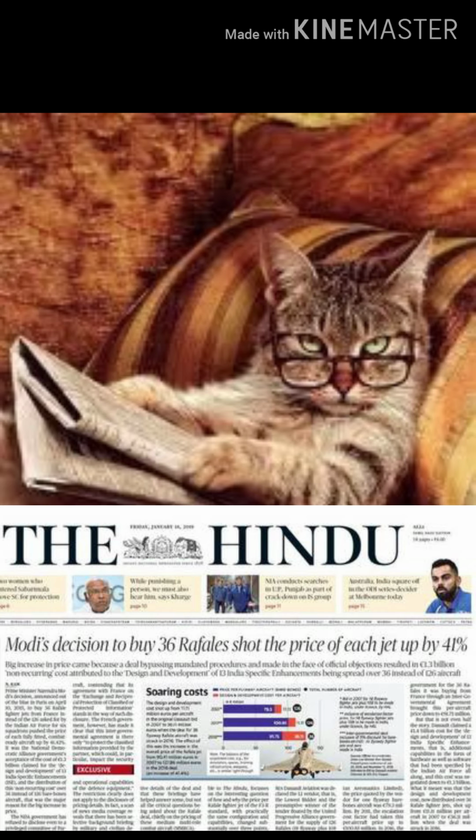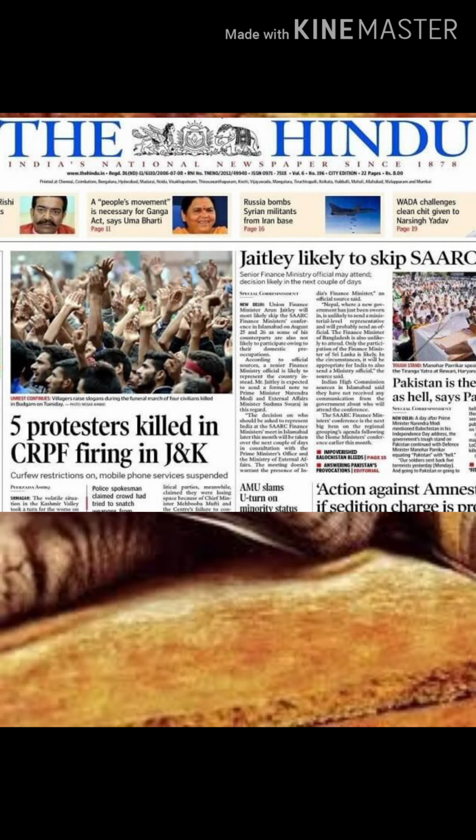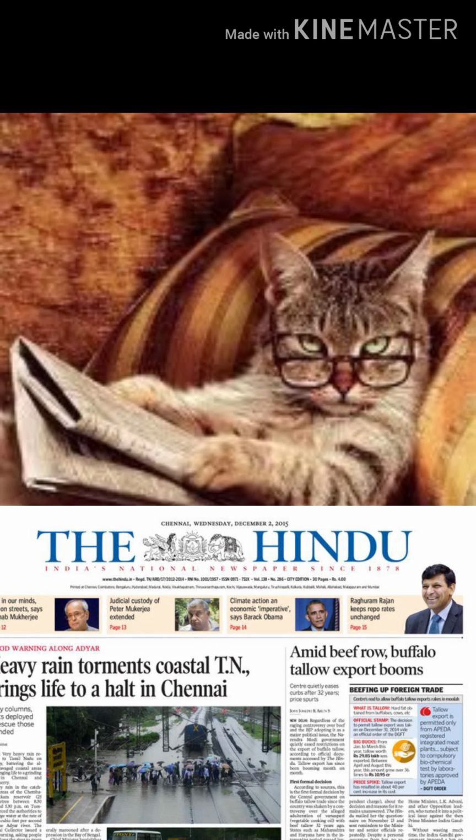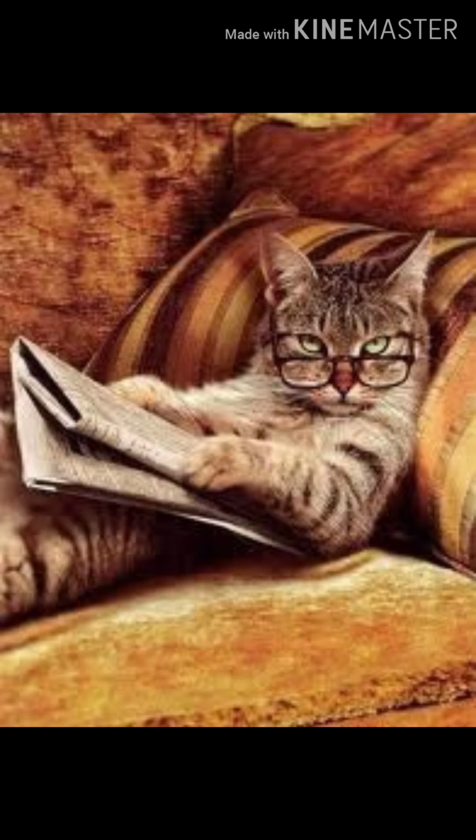The most preferable, I think, for students, because they have a tricky way of writing. The vocabulary and the way of presentation is very good practice for students. So if you are a student, you should start reading the English newspaper The Hindu. Yes, and then you can continue with the Times of India. As I said, you have to change periodically. You don't have to stick to one newspaper all the time.